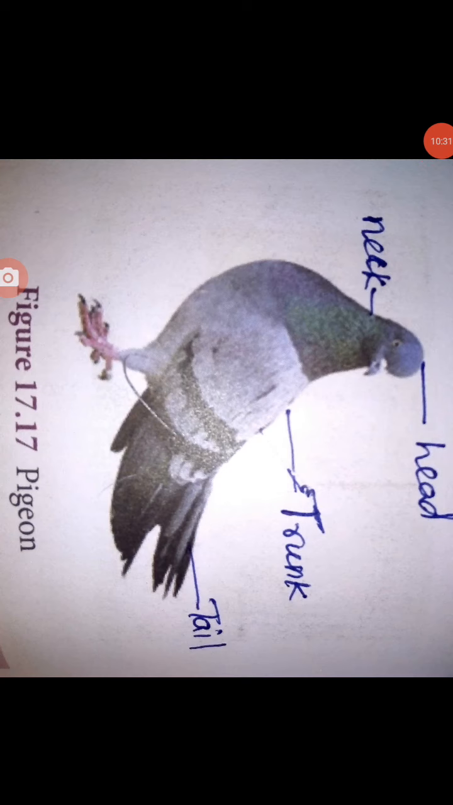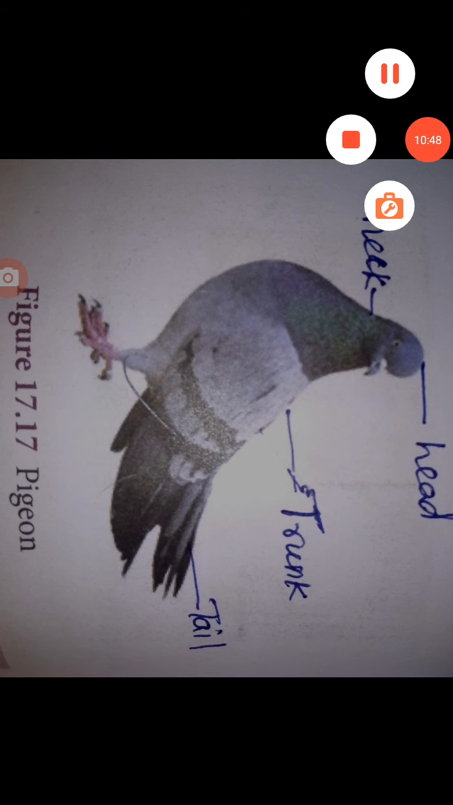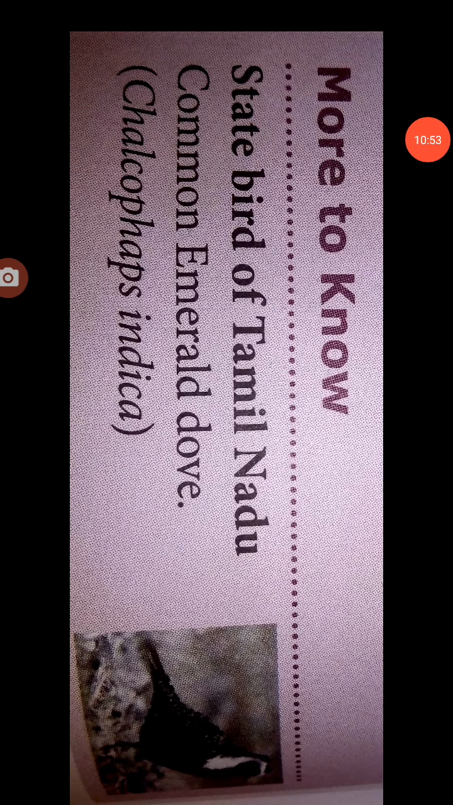Pigeon, an example for Aves. The body is divided into head, neck, trunk and tail. The forelimbs are modified into wings. Hind legs are modified for walking, perching and swimming. More to know, the state bird of Tamil Nadu, the common emerald dove, Maragadapuraa, Chalcophaps indica.